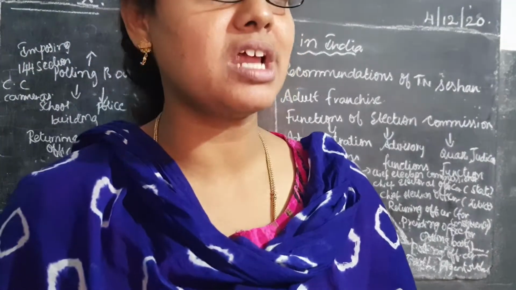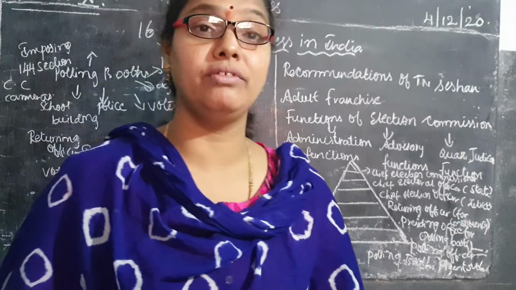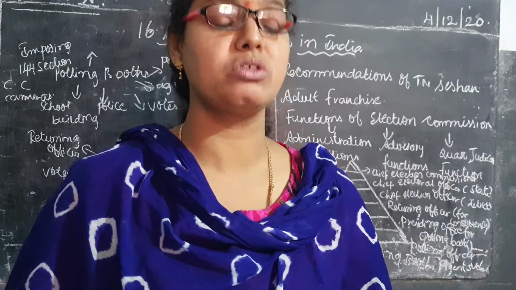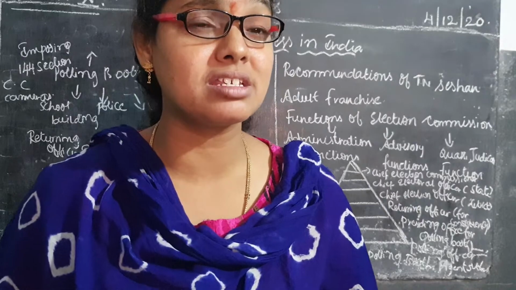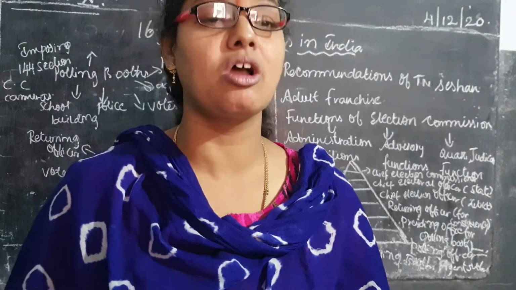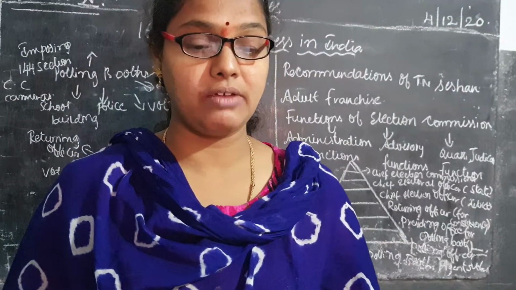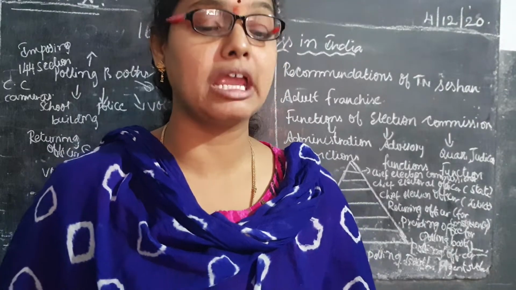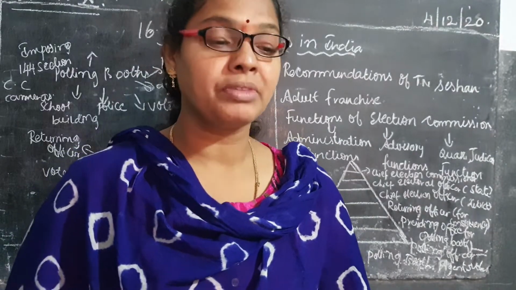Here, children, before starting the lesson, I want to give an introduction about the elections. Already in the 9th class we discussed what an election is. So, the Election Commission of India: when did it come into existence, children? The Election Commission of India came into existence on 25th January 1950.